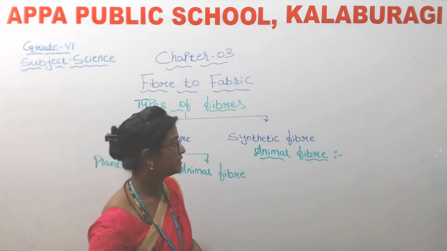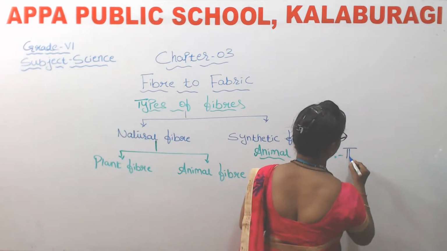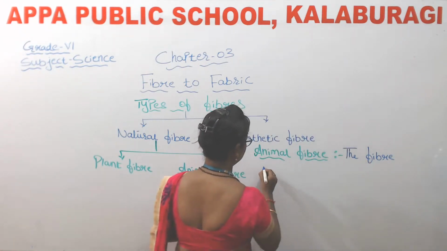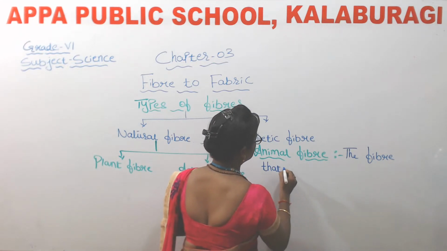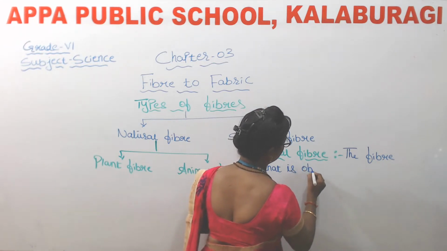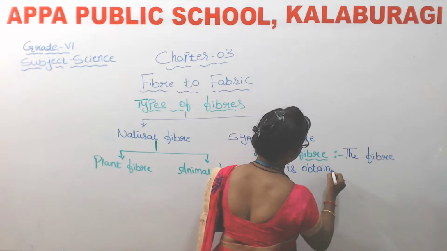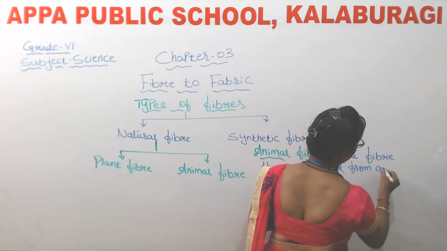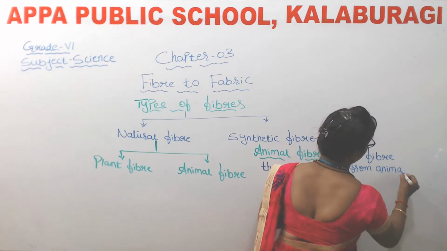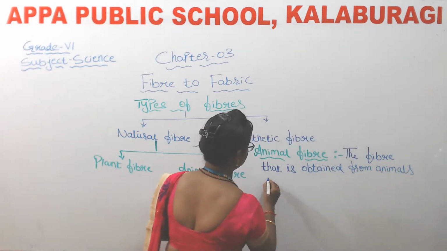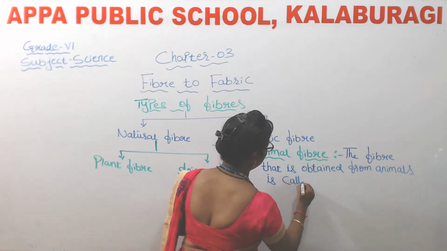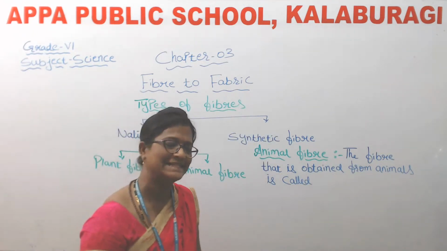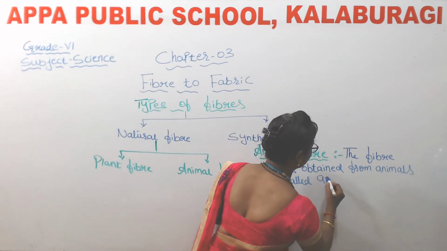So here the fiber that is obtained from animals is called animal fiber.